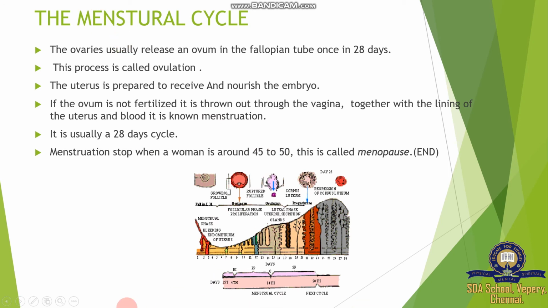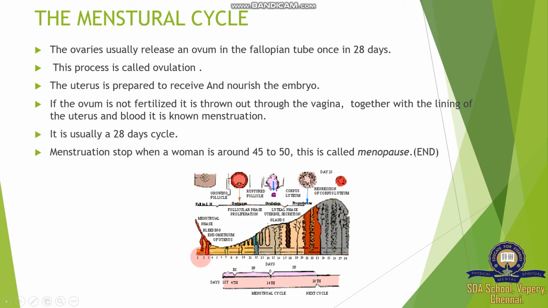Two more questions: define menstruation, define menopause. What is menopause? When the female crosses 45 to 50 years, the stoppage of menstruation is called menopause. Is it clear? So menstruation and menopause are important. I gave one picture also. In the test, remember the small picture.